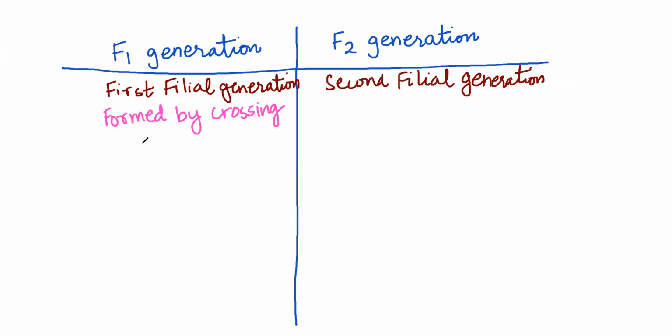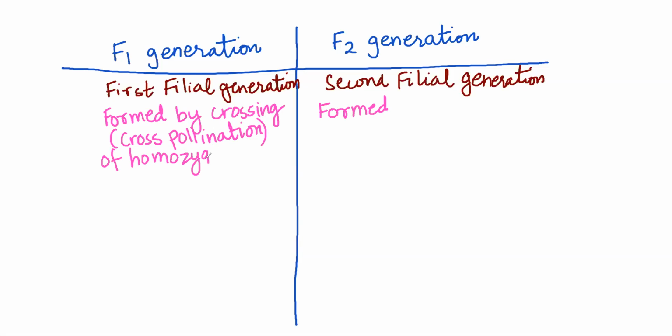This is very important. By crossing, I mean cross pollination. Correct? In F1, I am going to take all contrasting characters and cross them. F2 generation is formed by, in fact, I will just write, F1 generation is formed by crossing of homozygous individuals, or I can call them parents. Homozygous parents.